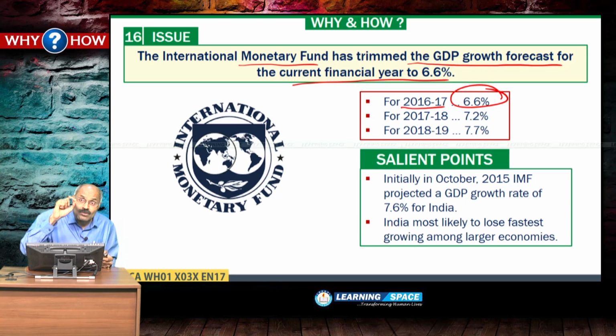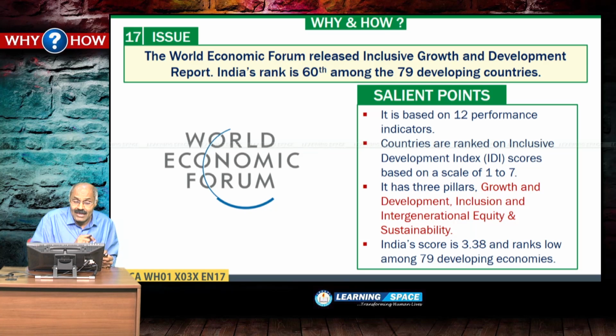In October 2015, almost a year ago, it projected GDP growth rate of 7.6% for India, and now it is reduced by 1%, partly because of demonetization. And if India's growth rate is 6.6%, then most likely it may lose the tag of fastest growing among larger economies. Look into the next one.